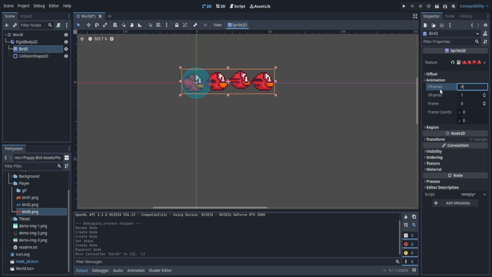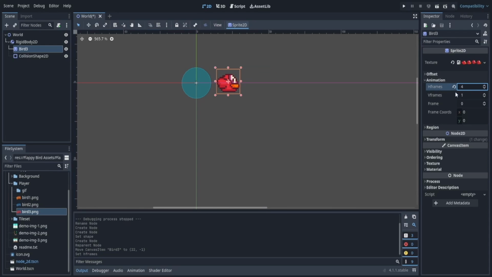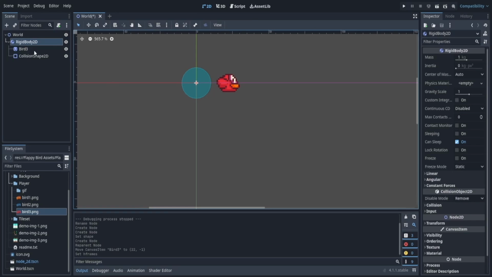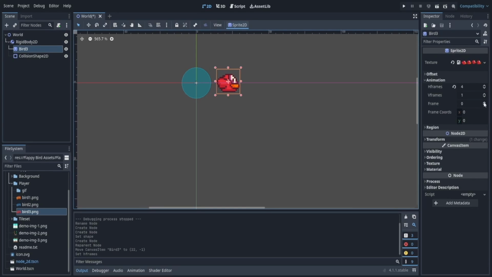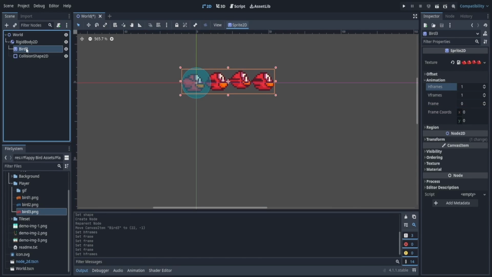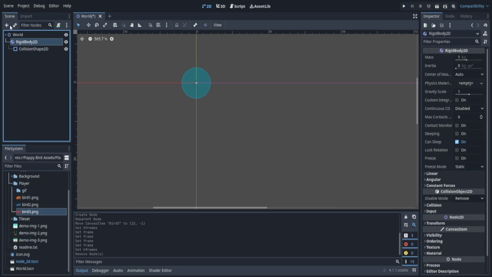So we can either go to animation here and type in the H-frame 4. If we do that, it'll take the frames that we had and turn it into this. Now there is something called animation player, which I'm not going to get into, but it's actually a very powerful tool in Godot that helps us animate various things. So if I wanted to animate from 0, 1, 2, 3 for a frame, it could do that. However, I'm going to do an easier method, and I'm going to use something called animated sprite.